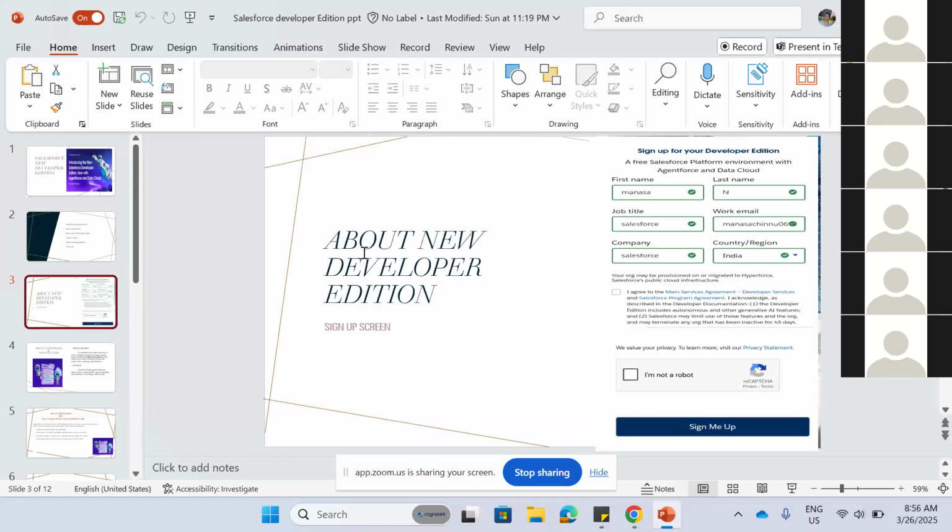First, we need to sign up for the developer edition. This is how the sign up screen looks. We need to fill in all our details, and we can sign up here.